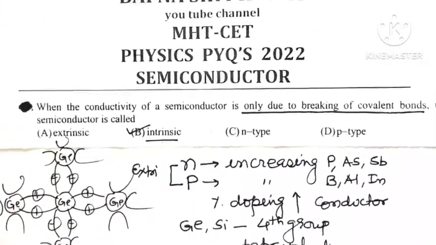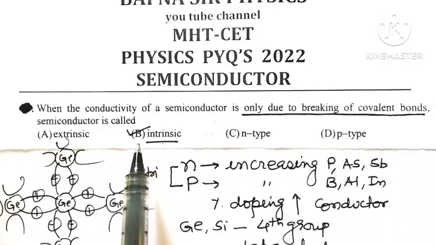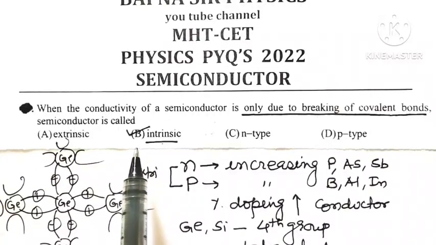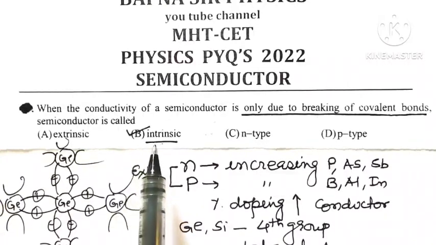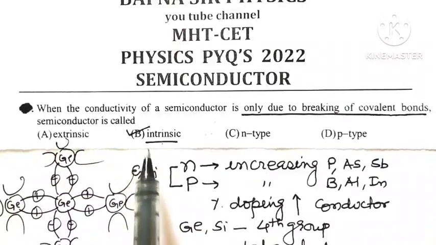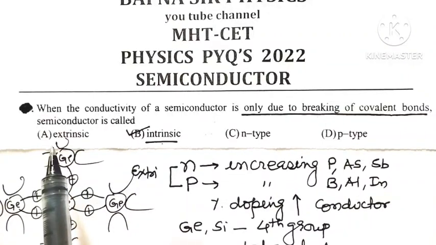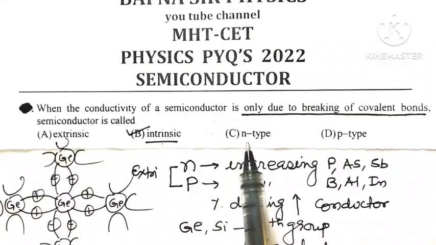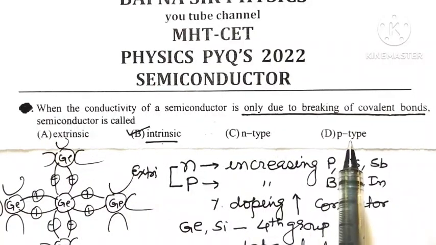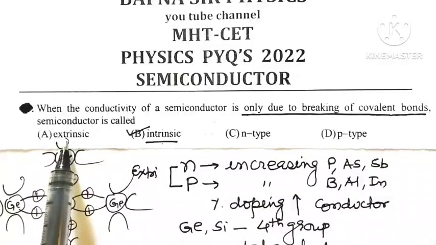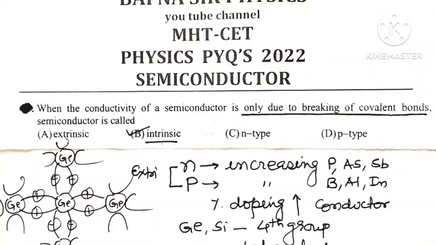So you remember that pure germanium or silicon crystals are known as intrinsic semiconductors, while germanium or silicon crystals, when they are doped either with trivalent impurity or with pentavalent impurity, are known as extrinsic semiconductors. And the electrical conductivity of n-type semiconductor, p-type semiconductor or extrinsic semiconductor can be increased by increasing the number of impurity atoms added to it.